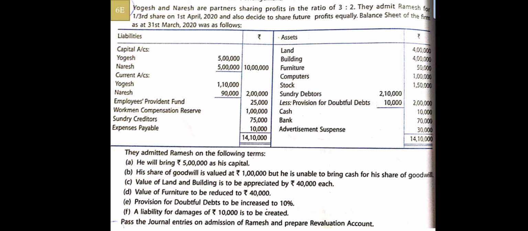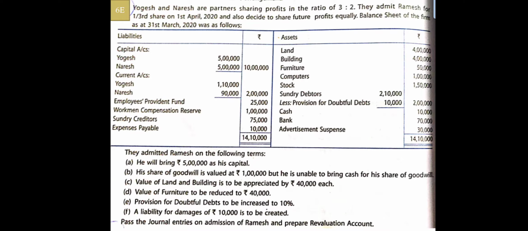And now point F, a liability of damages of 10,000 is to be created. So one effect will be on the revaluation account debit side, as we are aware, and the next effect will be on the liability side of the closing balance sheet.